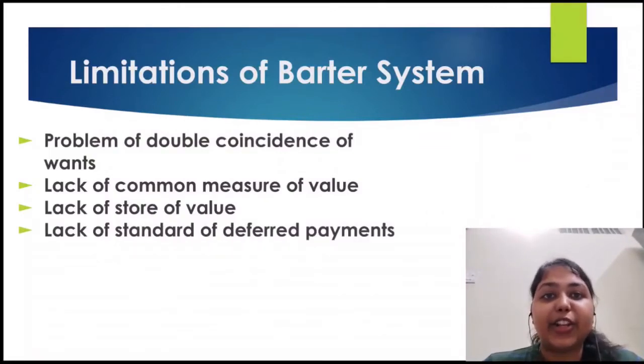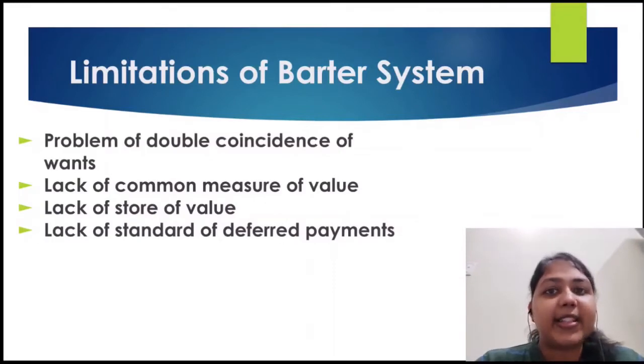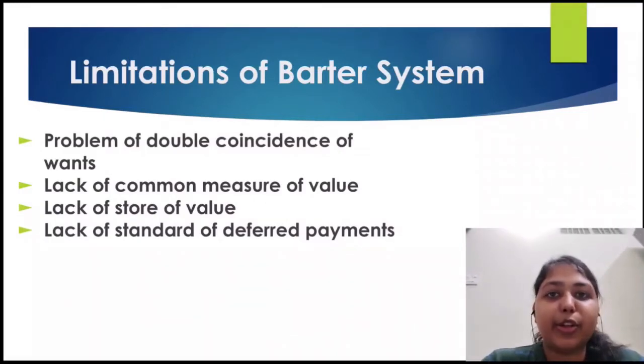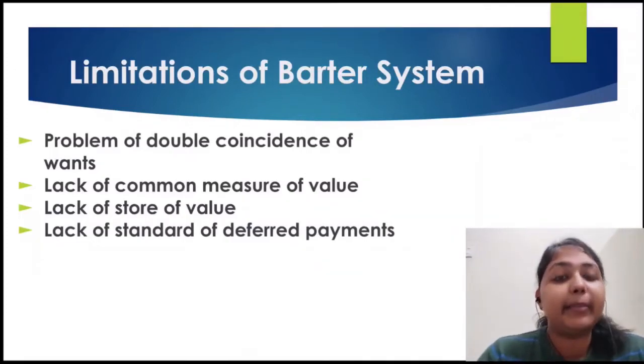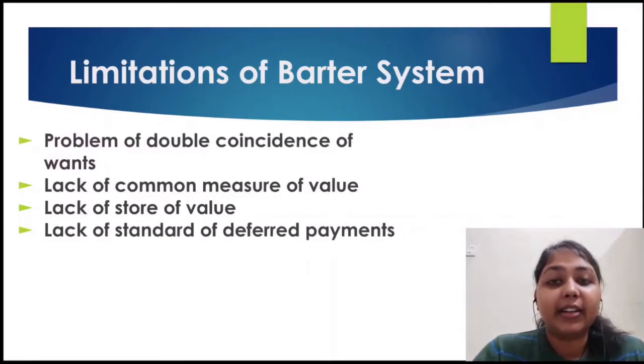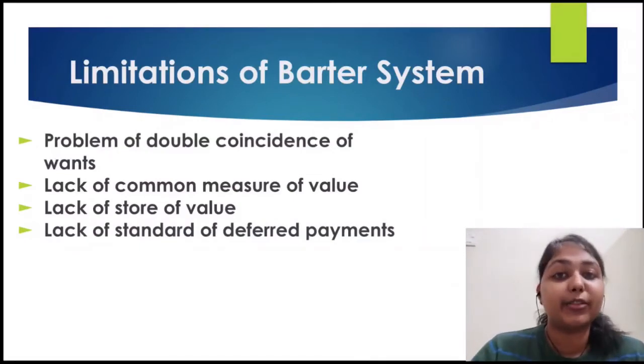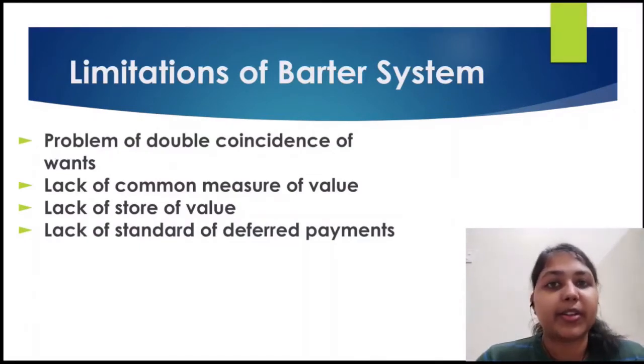And the last limitation was lack of standard of deferred payments. If I take a loan from somebody, and for now he has given me, let's say, 3 bags full of wheat, now when I need to pay him back, how will I pay him back, right? There is a lack of standard for deferred payments. How can I pay him back those similar 3 bags of wheat? That's just not possible, right? So that was the limitation which barter system had, and money did not have it.